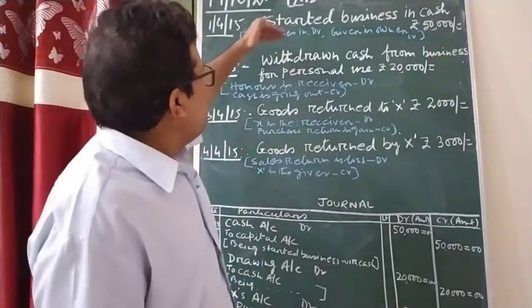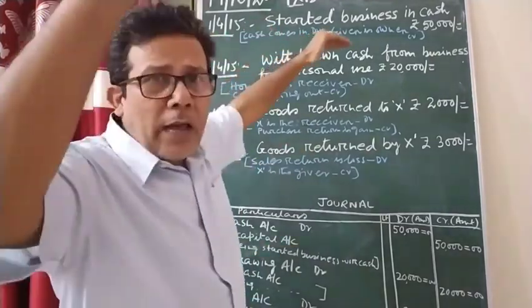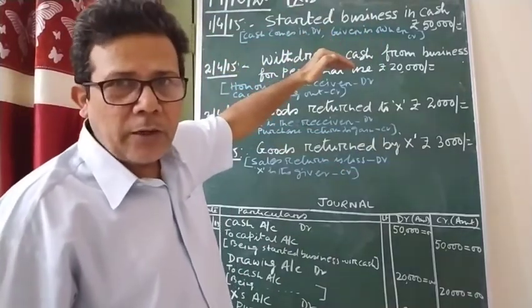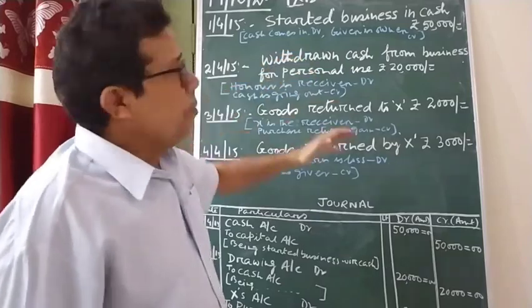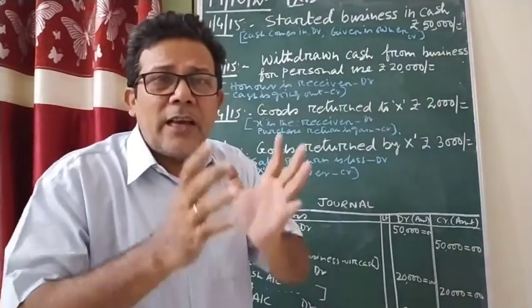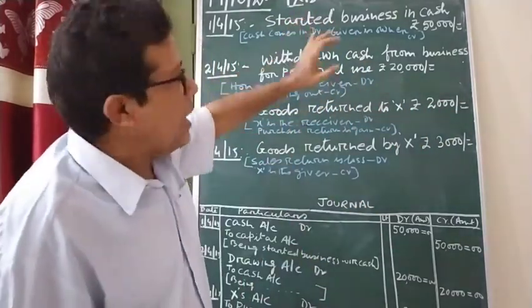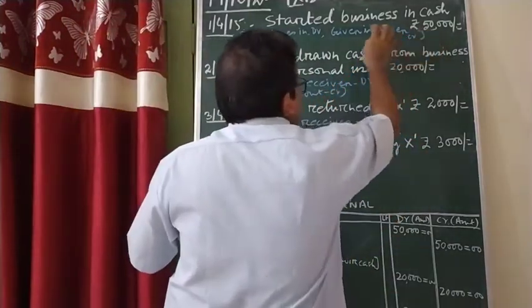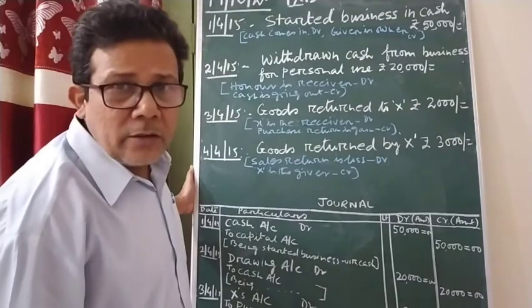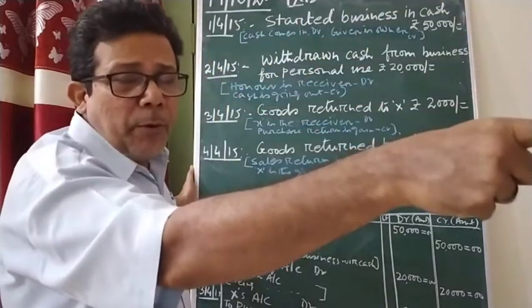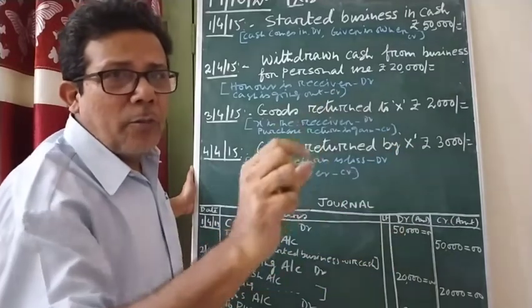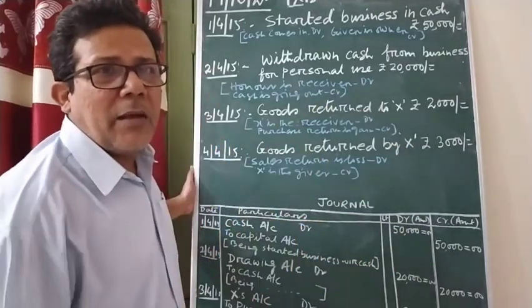Okay. Now this 50,000 rupees, who gave this money? Who contributed the money? Who is the giver? The owner is the giver of this. Got the point? And what comes to the business here? The cash comes. So here, 2 things. Every transaction has 2 figures, I told you. So here this 50,000 rupees is coming to the business. And who is giving this 50,000 rupees? Owner is giving. So who is the giver? Owner. But in any transaction, we never mention the name of the owner.